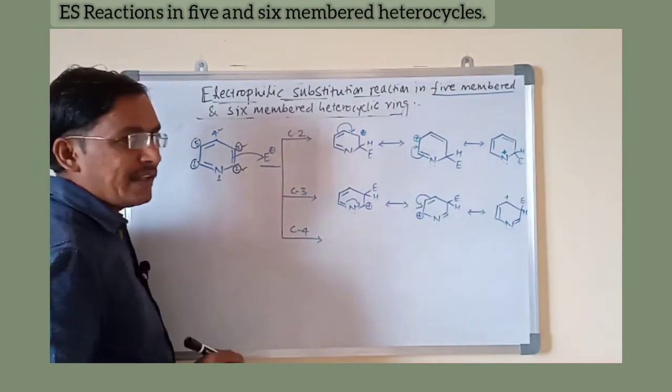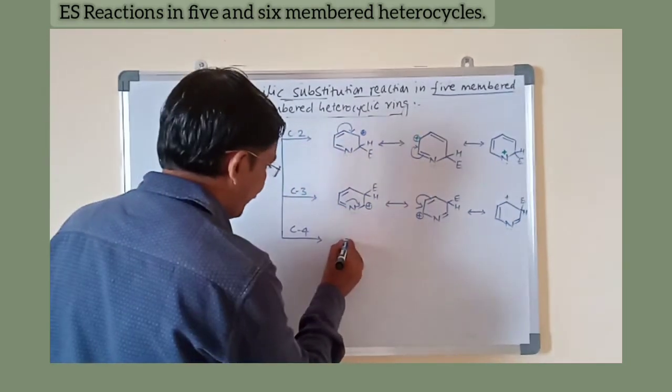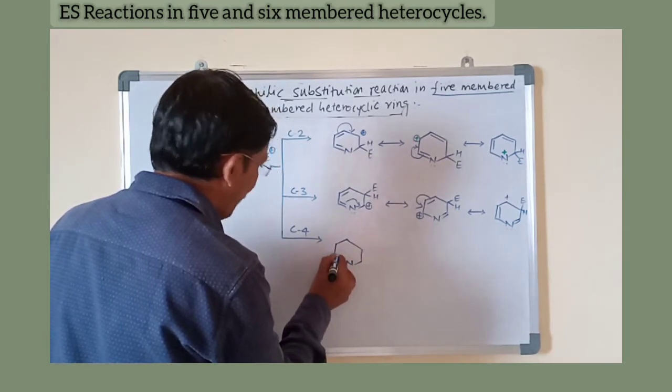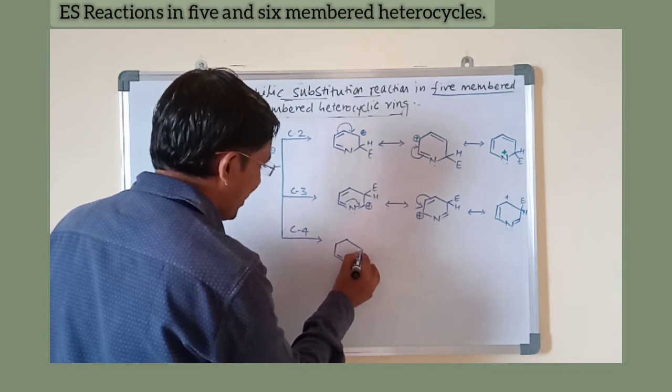Finally we will see the C4 attack. The two double bonds remain as they are.